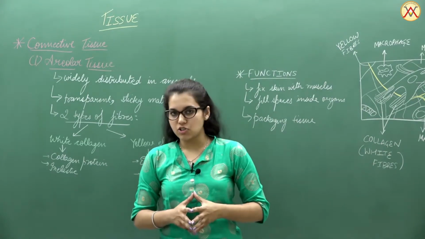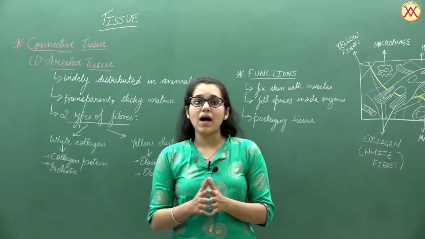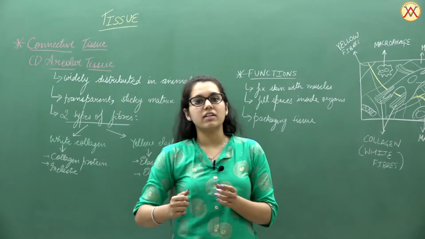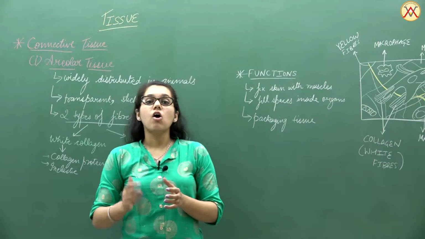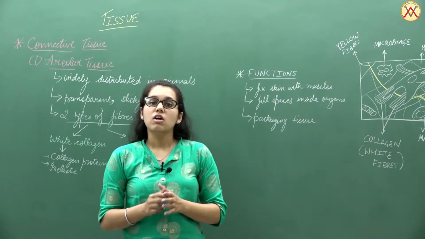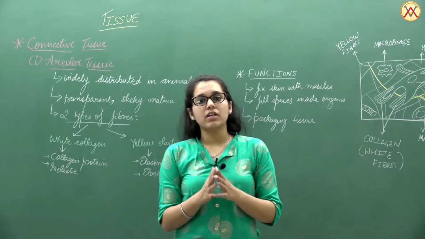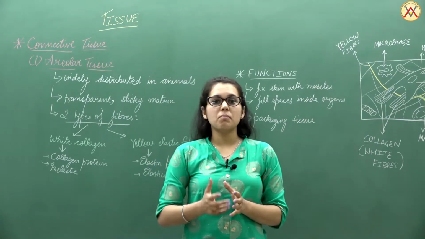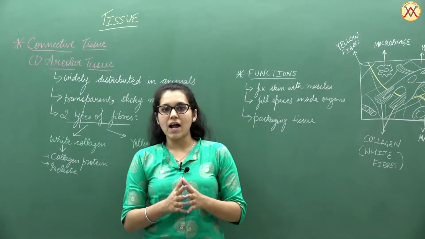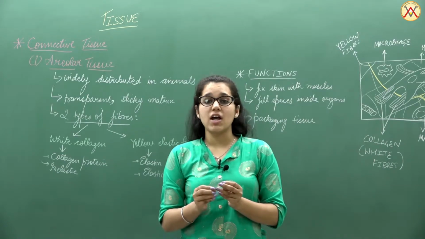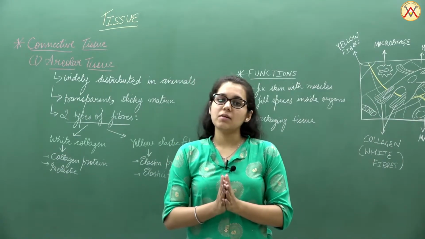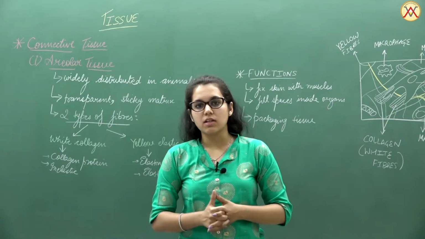As a packaging tissue, it is very well known, and it helps in packing the different parts of the body, either to connect the skin with the muscles or to fill the spaces in the organs. So ultimately it is widely distributed in the whole body. When we talk about the matrix of this tissue, it consists of a transparent jelly-like fluid matrix, which ultimately helps in fixing or packaging the body parts.